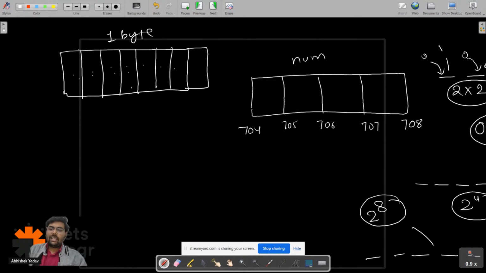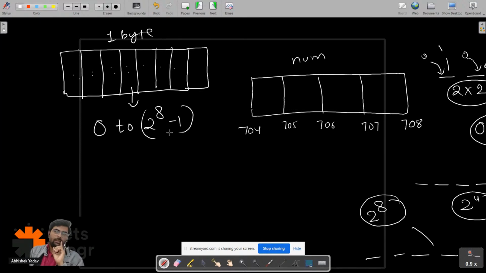And 8 bits means I can generate numbers from 0 to 2 to the power 8 minus 1. Right, everyone? That means if I have two places, then I can generate either 0 0, 0 1, 1 0, 1 1.